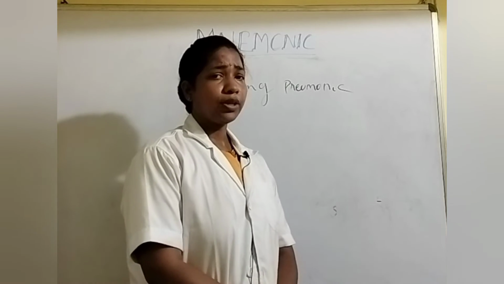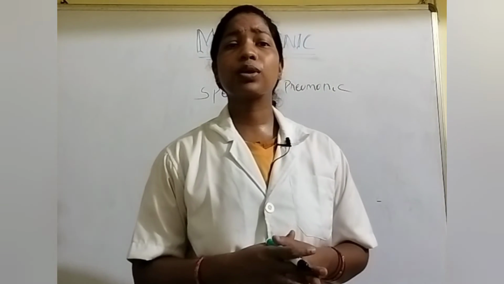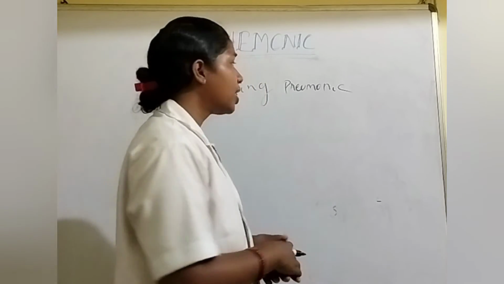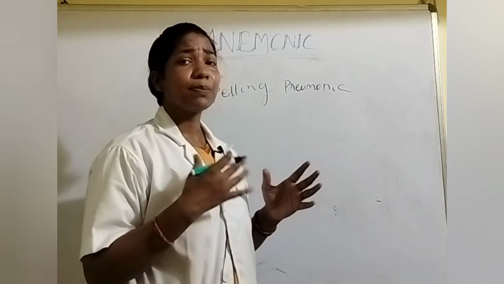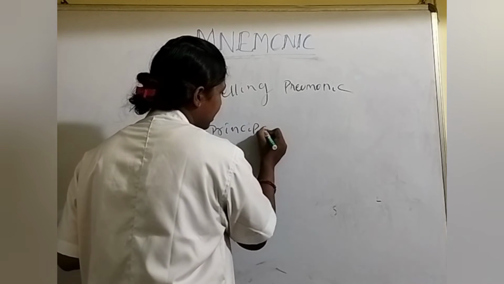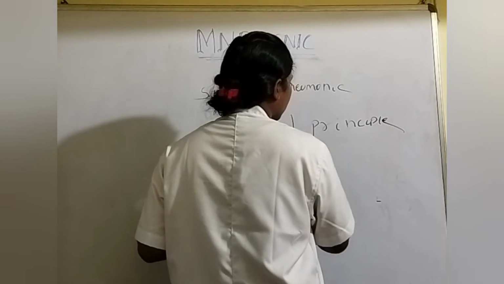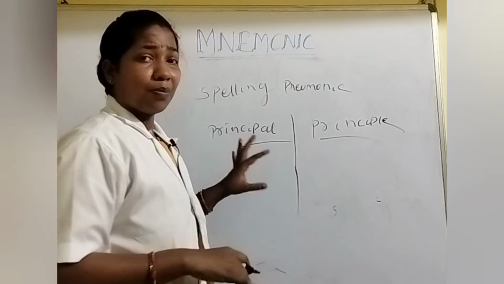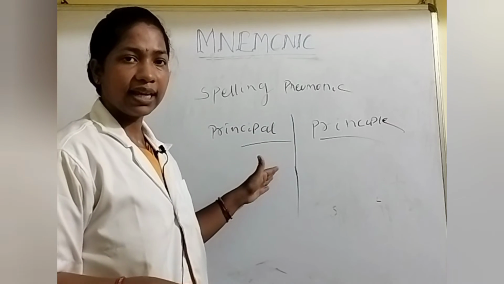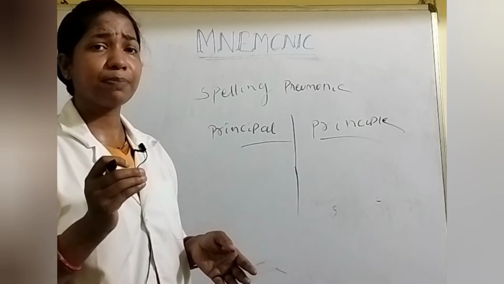The next type of mnemonic is spelling mnemonic. So spelling mnemonic means what? When we get a hint from the spelling, that is called spelling mnemonic. For example, there are two words which feel similar, okay, for example, principal and principle. But here we get a hint from the spelling. There is some difference in the spelling. Yes or not? The pronunciation is almost the same, but there is a difference in the spelling.